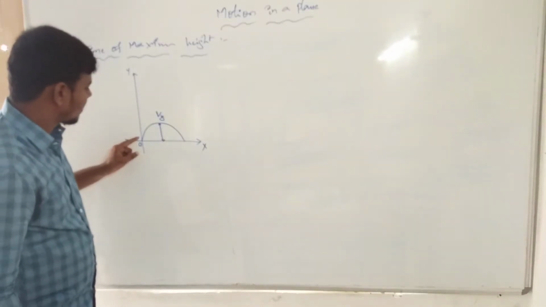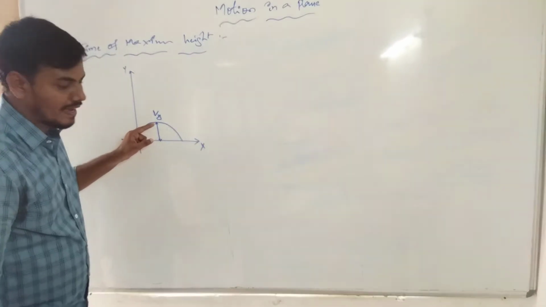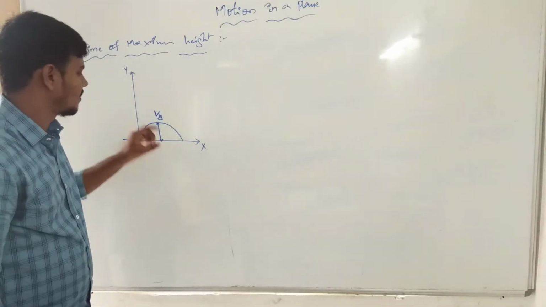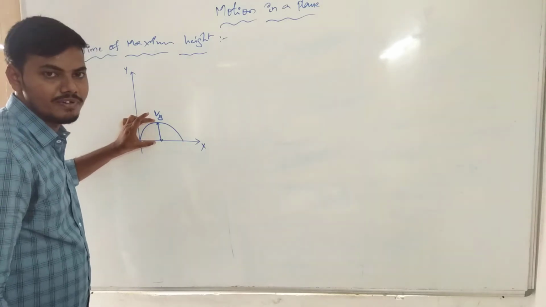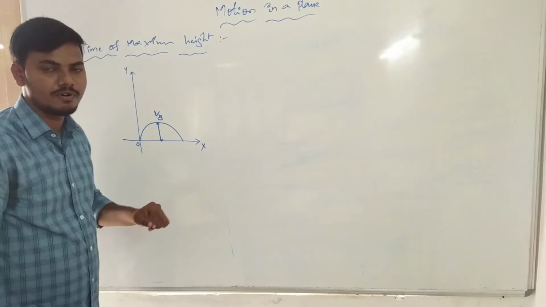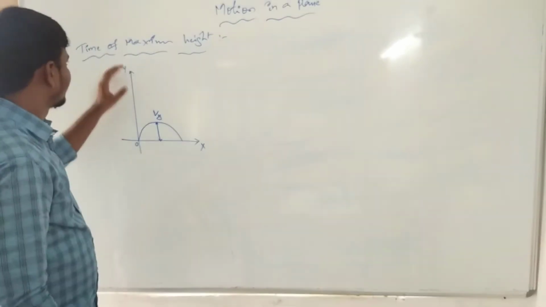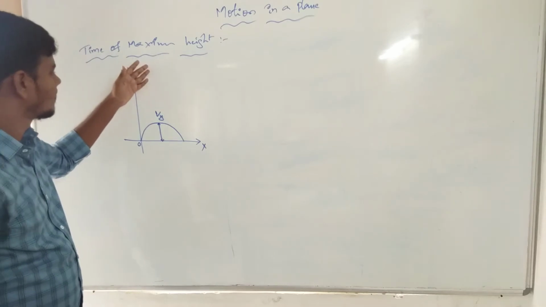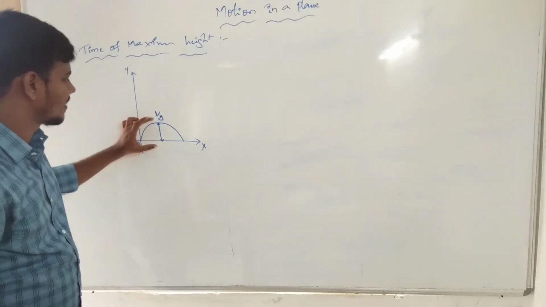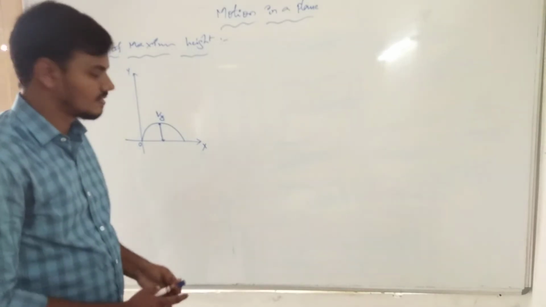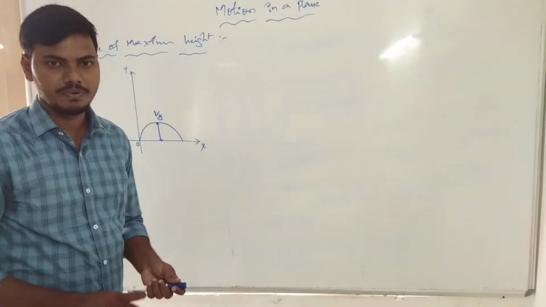When a ball is thrown in the upward direction, it continues up to a maximum height and then moves in a downward direction. Okay, so this shortest distance is known as the height of the projectile. Which height of the projectile? The maximum height of the projectile. We can take the time period, velocity, and the shortest displacement. The shortest displacement is always known as the height of the projectile.